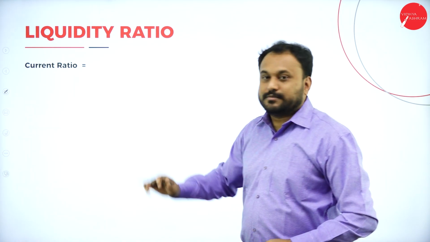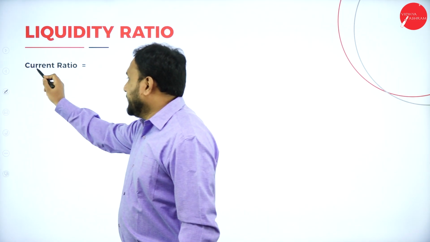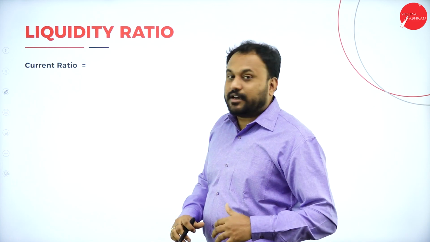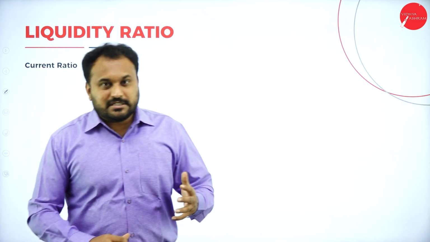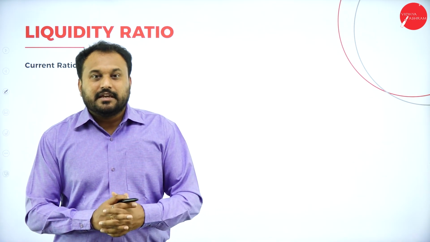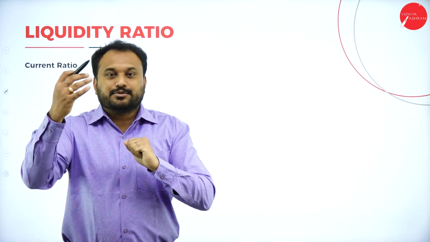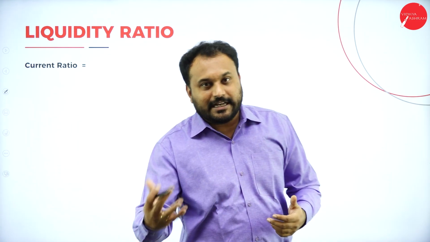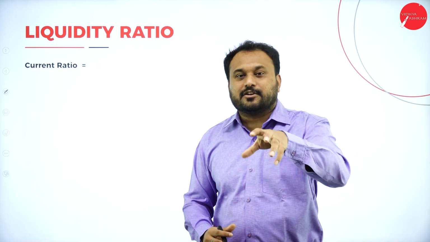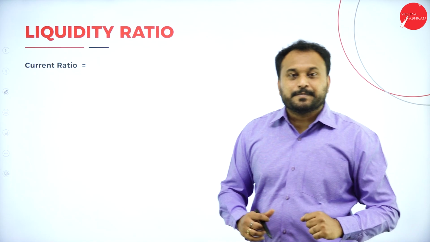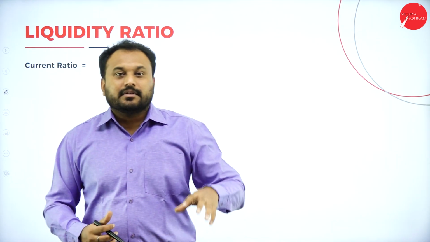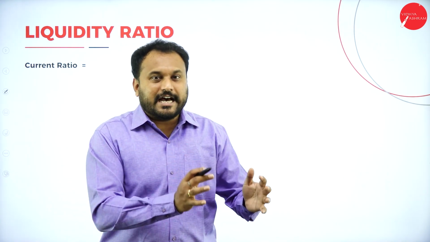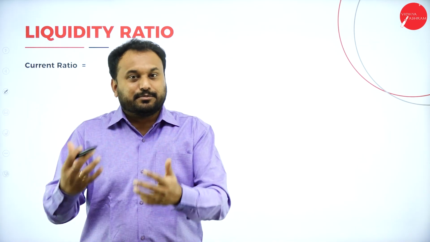Now what is this current ratio? The minute you get the word current ratio, that means something should be current. Now in our financial analysis, the current comes in two forms: one is assets, another is liability. Only there you have current assets or current liabilities. Whenever we need to know how the financial position of a business is, we need to know how much current assets we have and how much current liabilities we have.